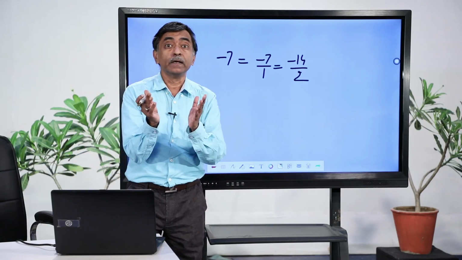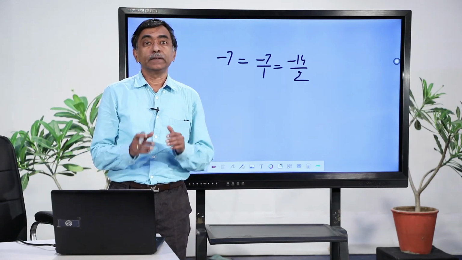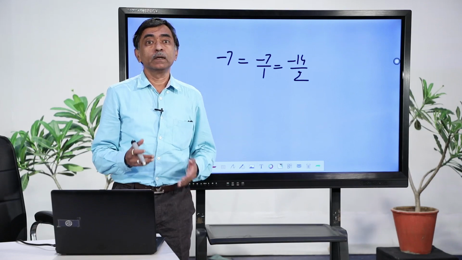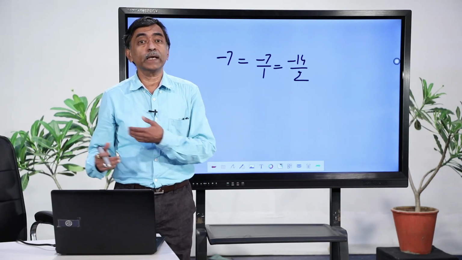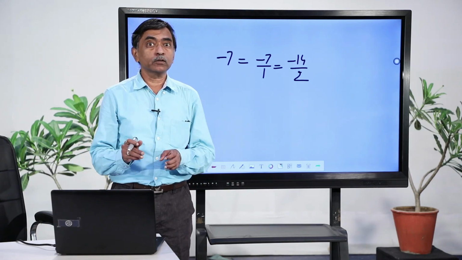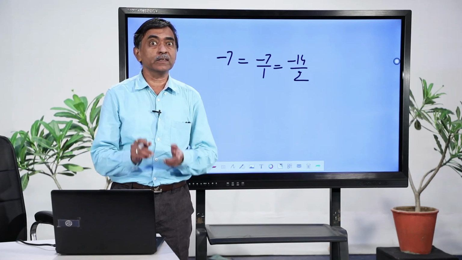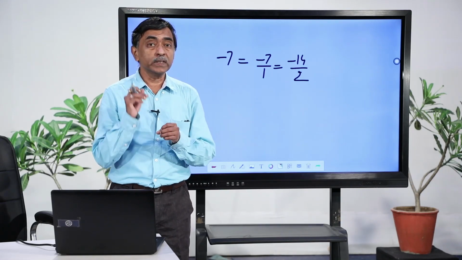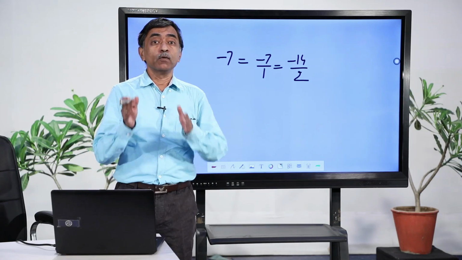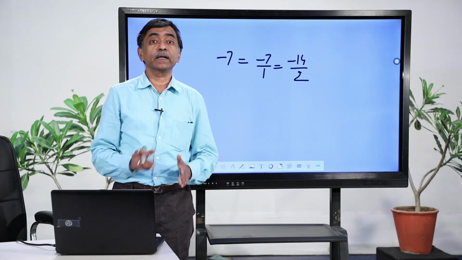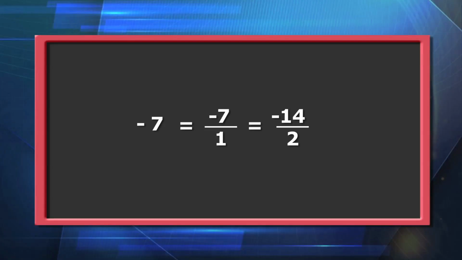See, we have studied different number systems till now: natural number, whole number, integers, and now we have come to rational numbers. And you will find that through these statements, try to compare these number systems, try to see which collection is contained in the other collection, and you will find that the rational number system will be the largest of all these.